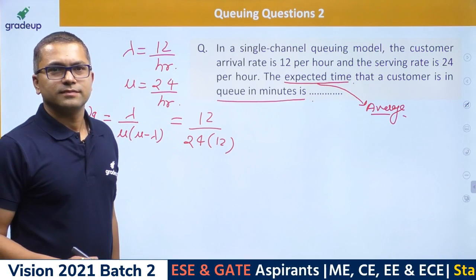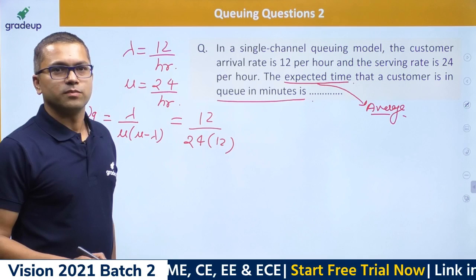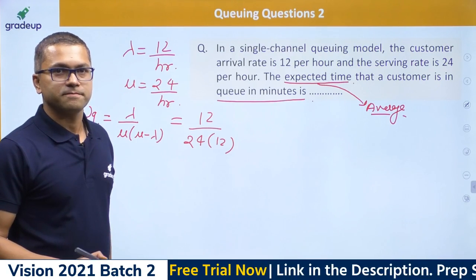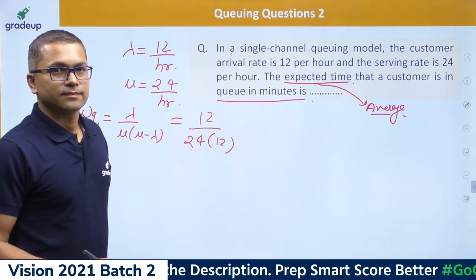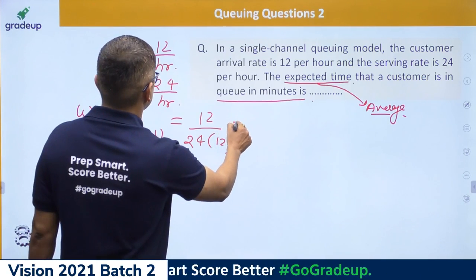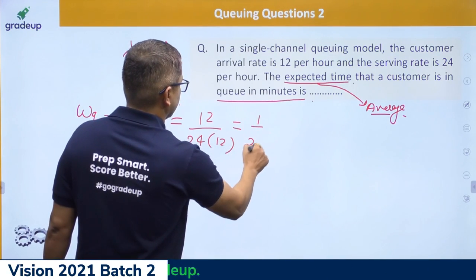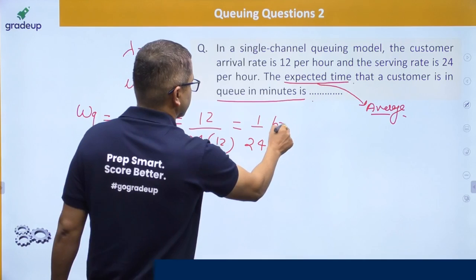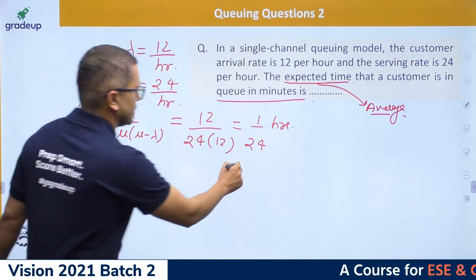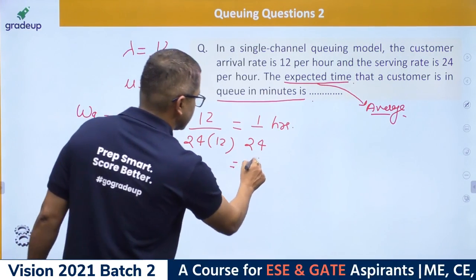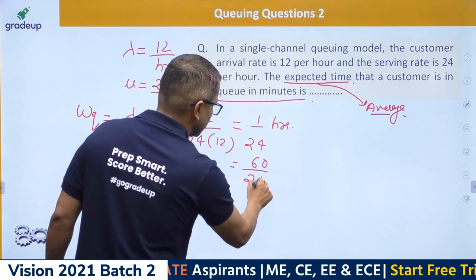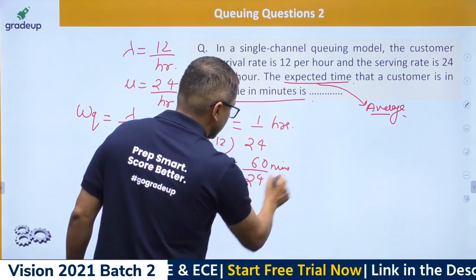Is it good? Lambda upon mu into mu minus lambda, right? So what we are getting here is 1 upon 24. This is in hours, right? So 1 hour equals 60 minutes. So it will be like this, 60 upon 24 minutes. What is this value?